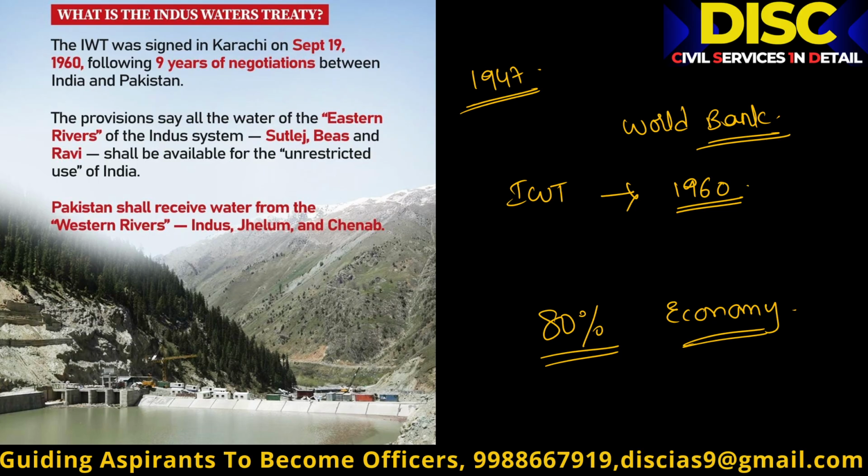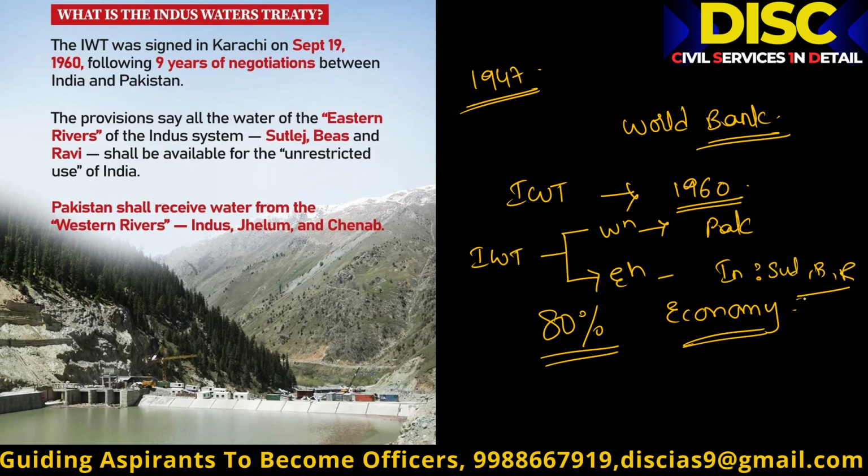Before that, there were lots of negotiations. Finally, they discussed that the water of the Indus system would be divided. Western rivers will be given to Pakistan. Eastern rivers will be given to India. The eastern rivers of the Indus system, that is Satluj, Beas and Ravi, will be given to India.